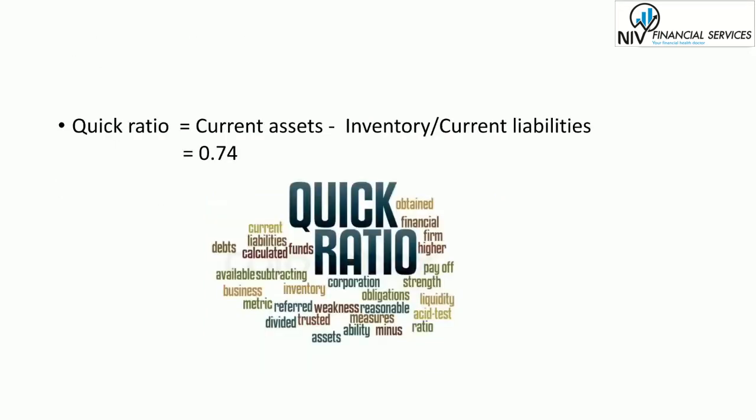So next one is the quick ratio. One drawback of the current ratio is that inventory may include many items that are difficult to liquidate quickly and that have uncertain liquidation value. The quick ratio is an alternative measure of liquidity that does not include inventory in current assets. The quick ratio is also called the acid test ratio. Here the formula is current assets minus inventory divided by current liabilities. Current assets here include cash, accounts receivable and notes receivable.